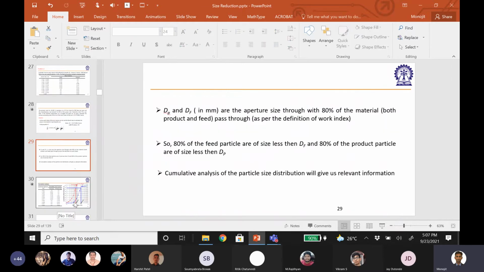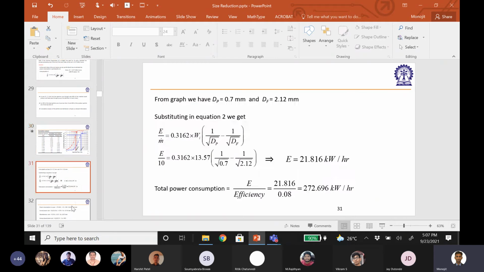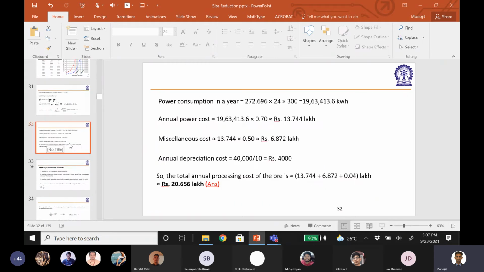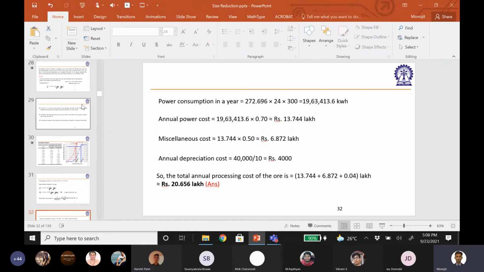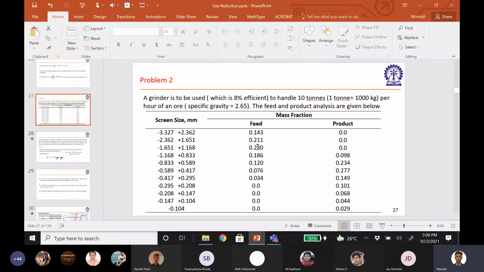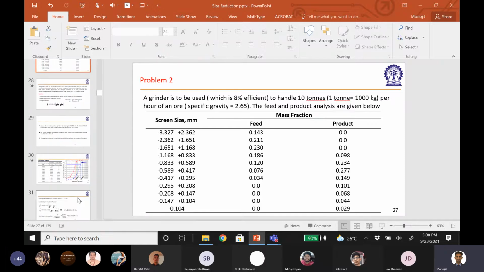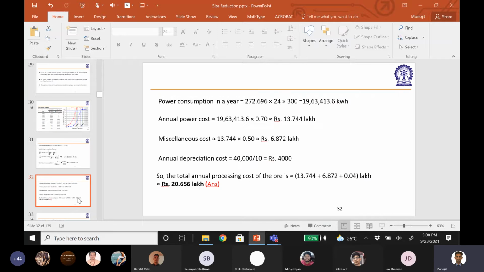Anyway, what we have seen finally is that the cost involved in breaking the particle is huge. The annual cost came to almost 21 lakh rupees, which is a huge amount only for breaking the particle from a given feed distribution to a given product distribution. So the job was to make the particle from this feed to this product, and the annual cost involved was around 21 lakhs.